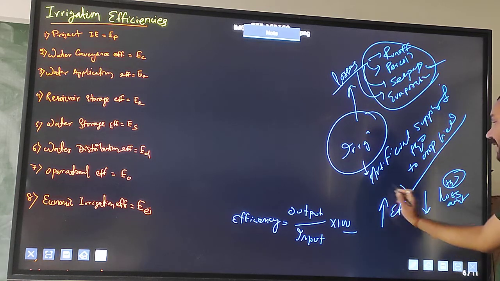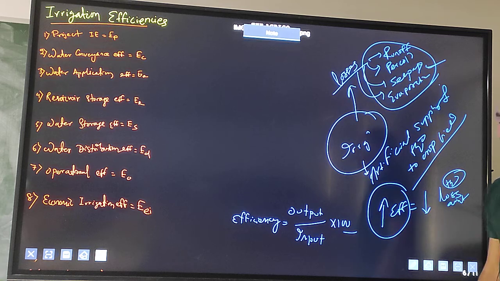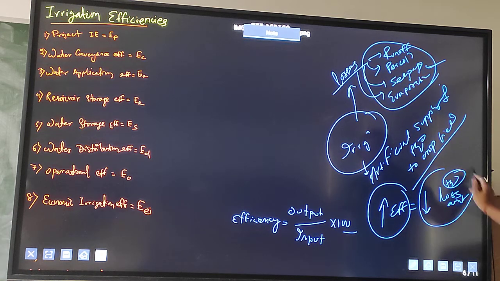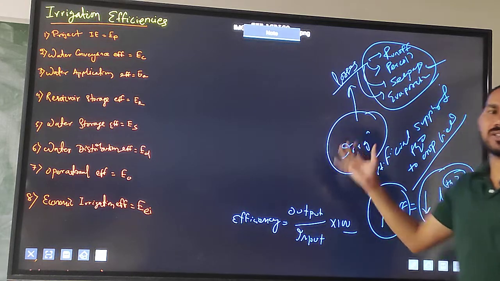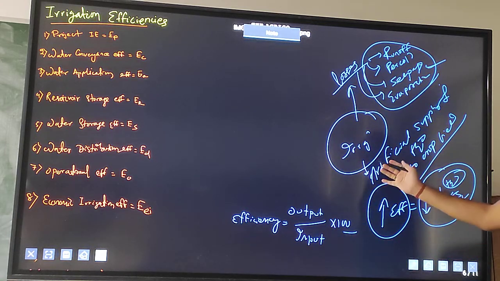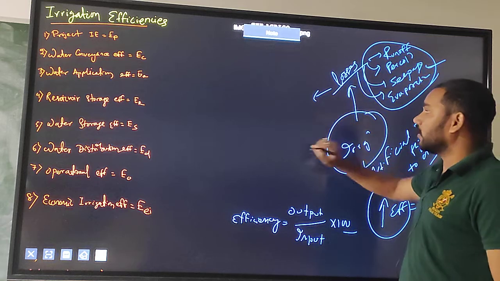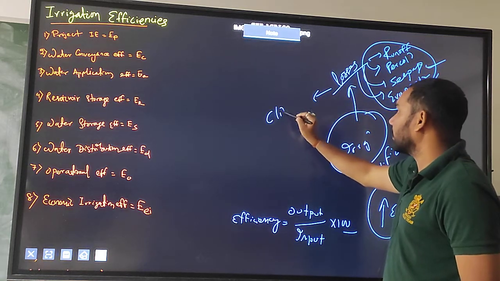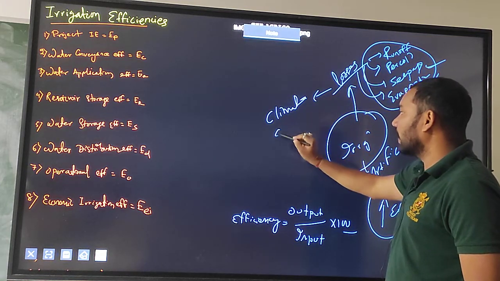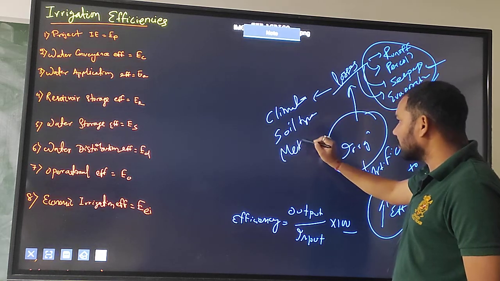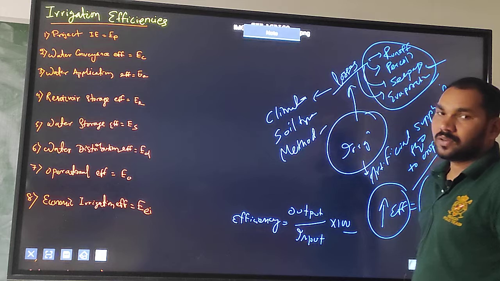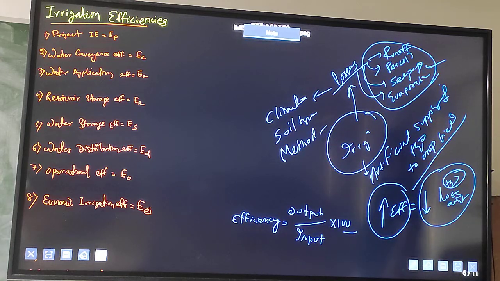If I want to increase the efficiency of the irrigation system, I will decrease the different losses of water. Based upon these concepts, we saw the factors for irrigation losses: the climate, the soil type, and the method of irrigation, which will contribute to irrigation losses.